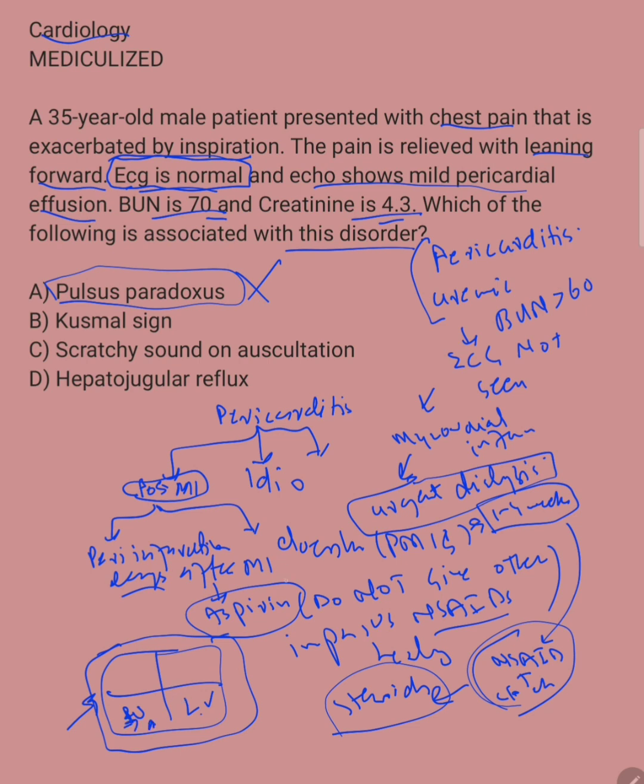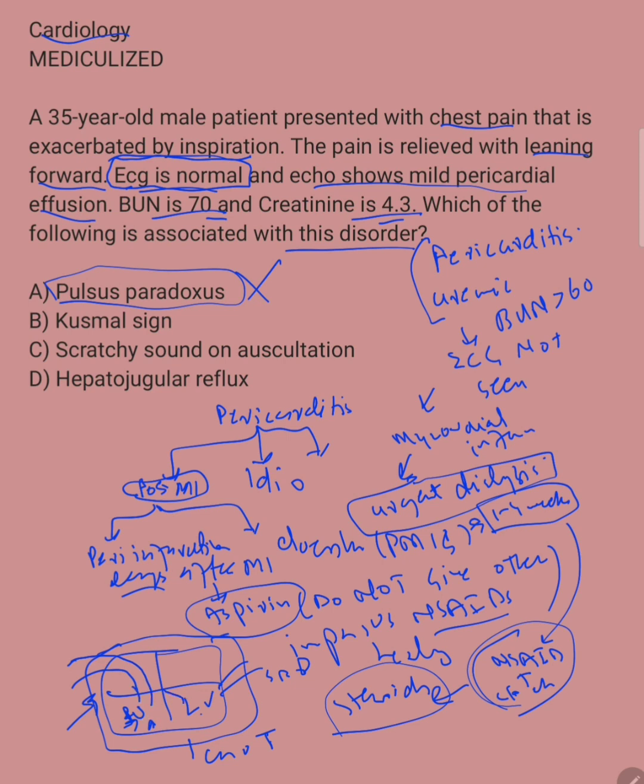Now, let's say you inspire in these conditions where there is increased pressure on the heart, for example cardiac tamponade. COPD and asthma, which are obstructive airway diseases, also compress because there is a lot of air there. In those cases there is increased pressure on the ventricles and atria of the heart, and when you inspire, because there is increased intrathoracic pressure, there is increased inflow towards the right ventricle.